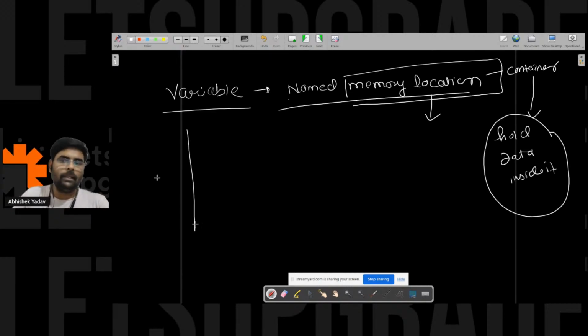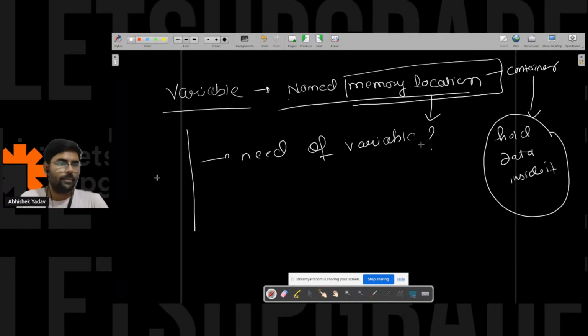So why do we use a variable? What is the need of a variable? Anyone from the audience? The last question of today's session. Store data, yes, this is a functionality of a variable, that we can hold the data inside it. But why are we holding the data? Guys, why do you hold something? Anyone from the audience?